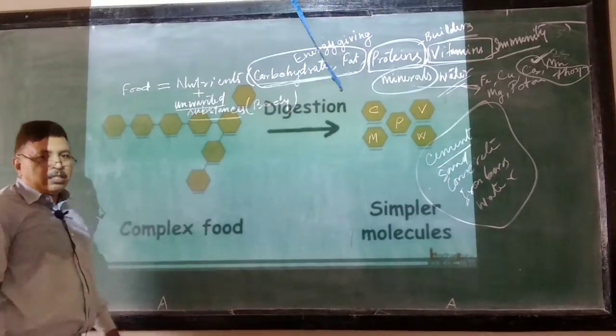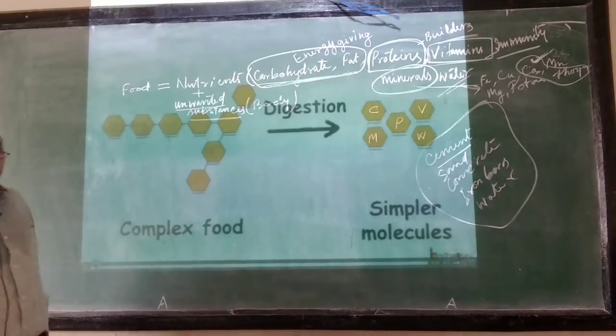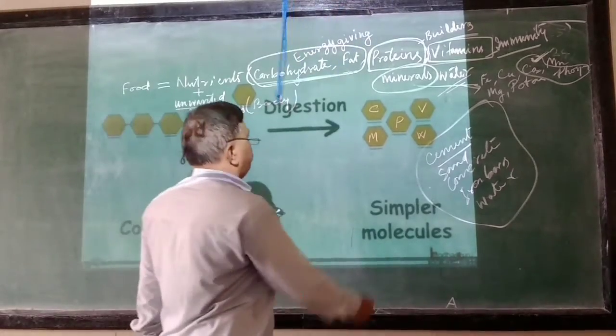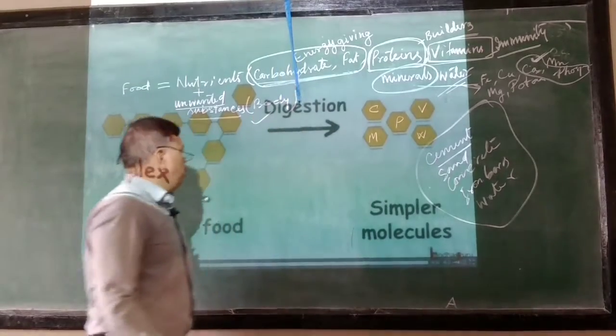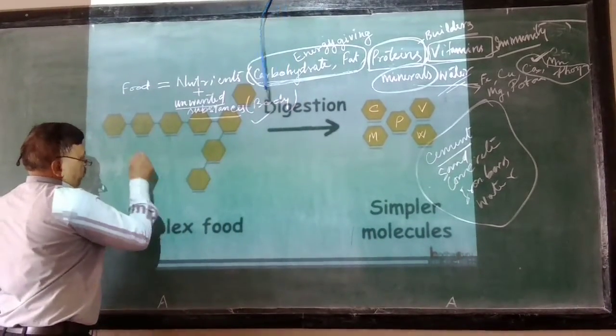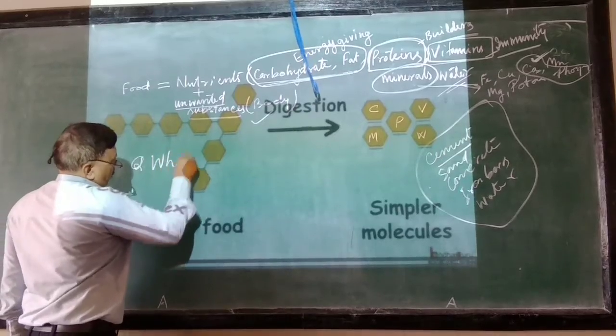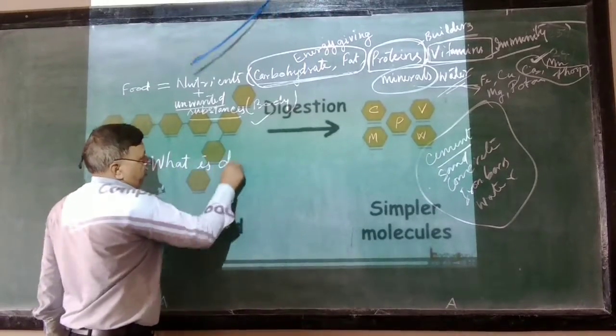So these things are taken out of our food, and this method of taking out these nutrients from the food is called digestion. So you have a question. The question is, what is digestion?